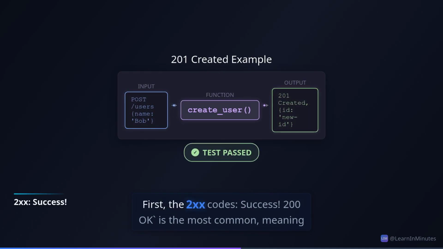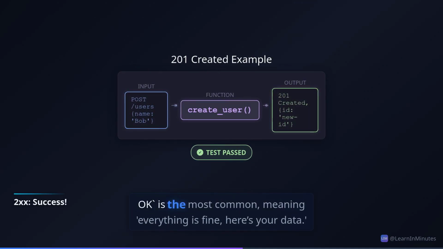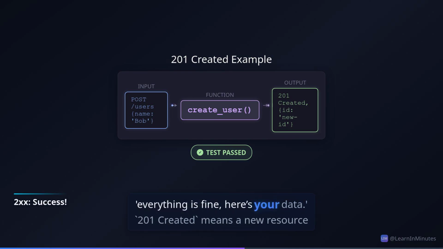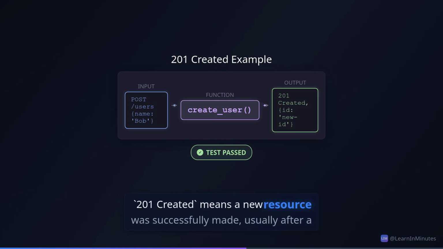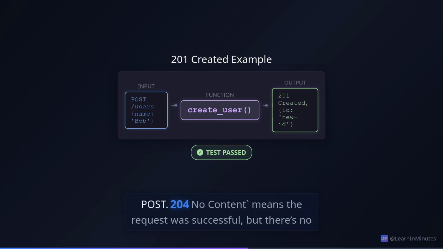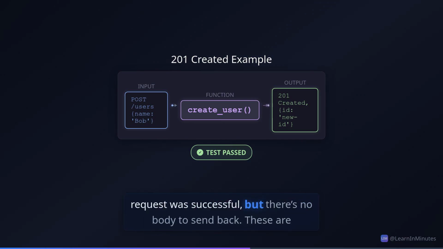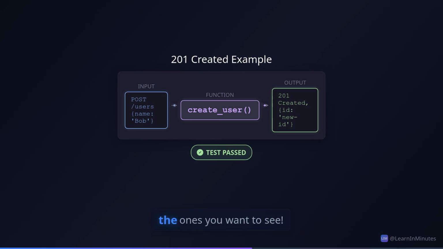First, the 2XX codes. Success. 200 OK is the most common, meaning everything is fine. Here's your data. 201 Created means a new resource was successfully made, usually after a POST. 204 No Content means the request was successful, but there's no body to send back. These are the ones you want to see.